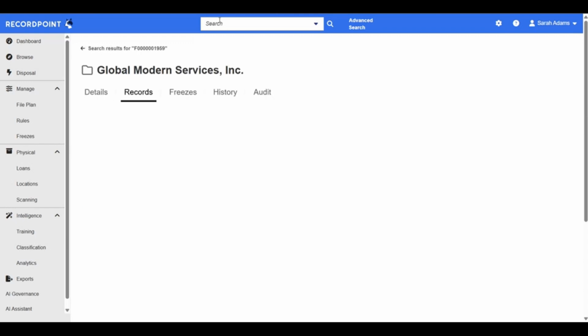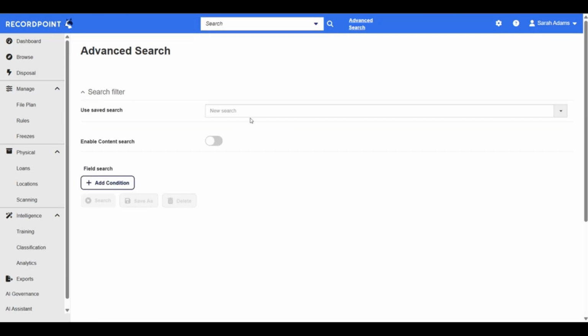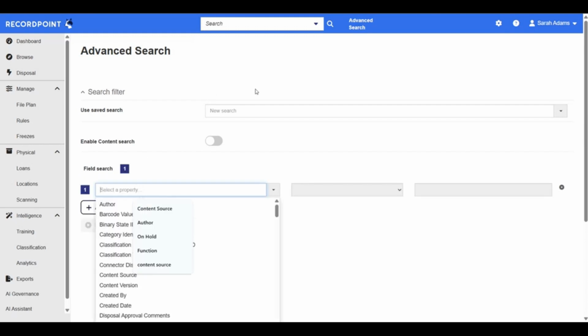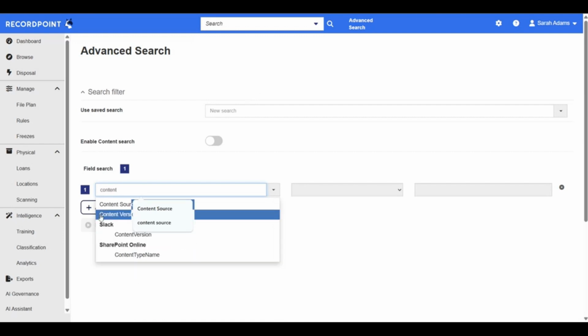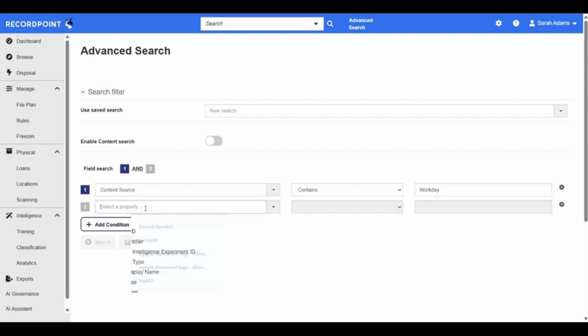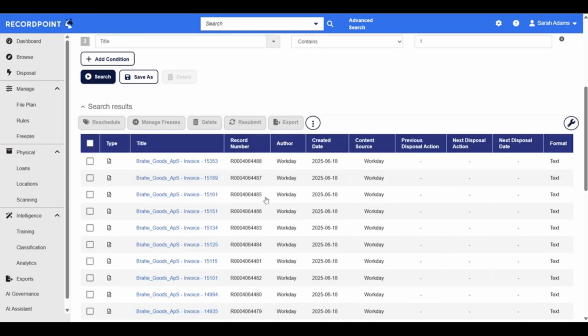The next thing you can do in RecordPoint is look at customers or employees. As I said before, we use the employee ID number as the title of the record. So let's go have a look for that. As I mentioned before, we're looking for content source equals Workday, and title has a number in it because we are using employee ID numbers.